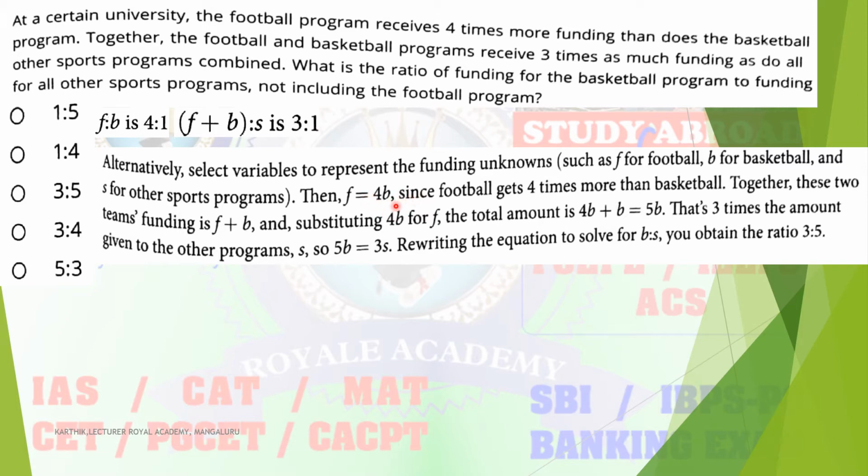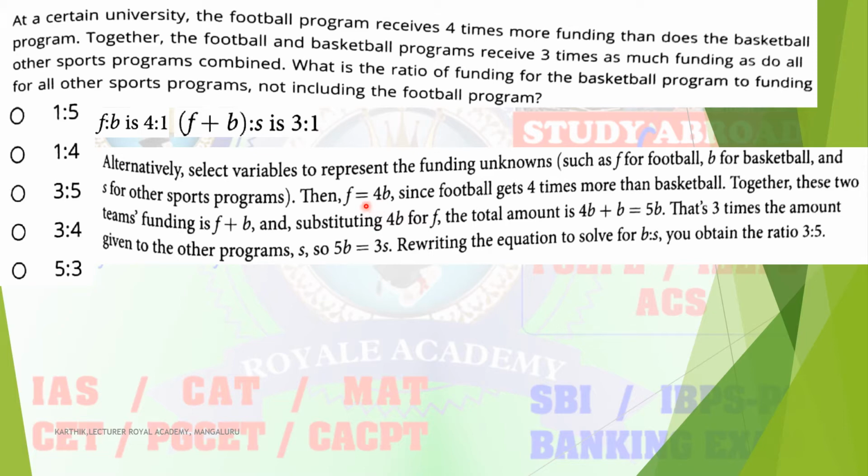Consider that the basketball receives 2000 rupees. Then how much does football receive? 4 into 2000 is nothing but 8000 rupees. So the football program receives four times more than that of basketball.